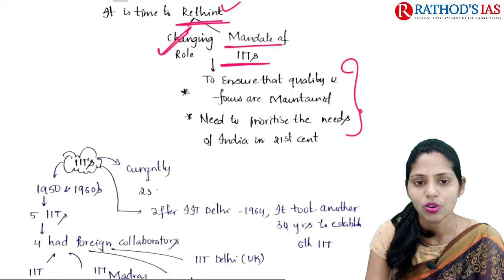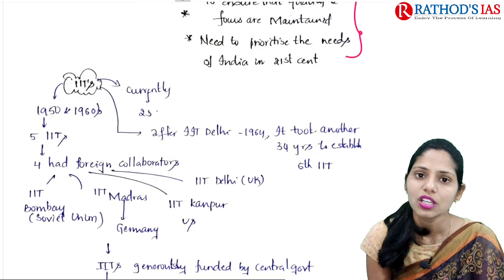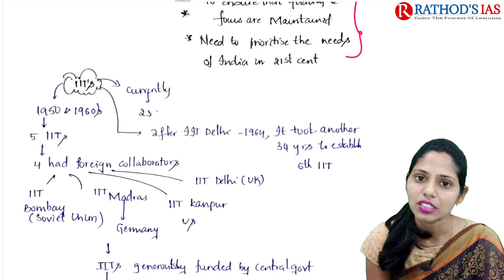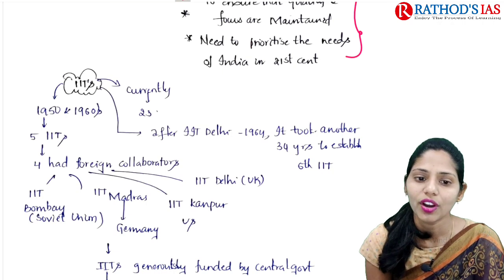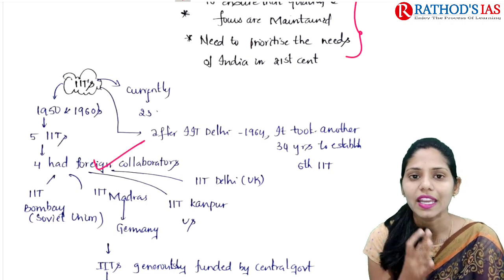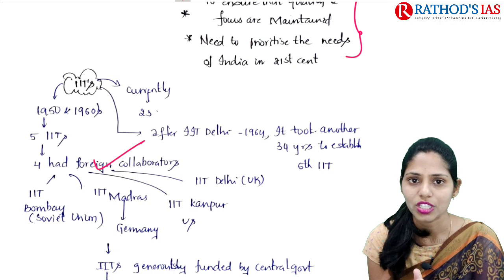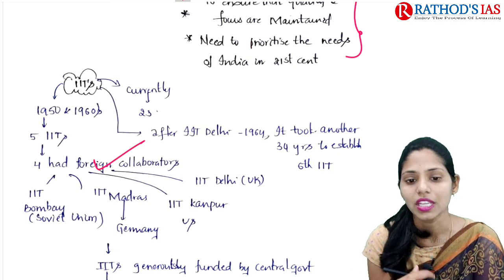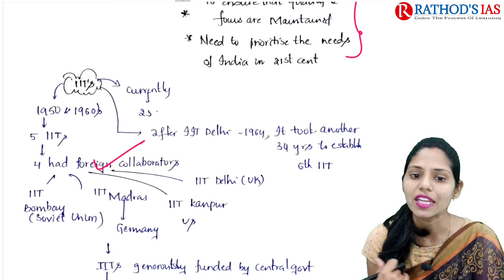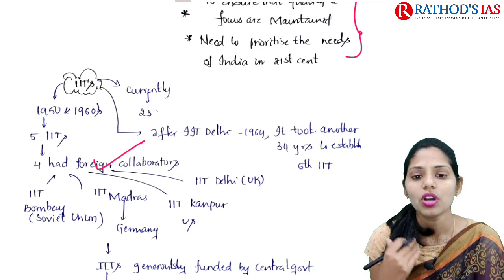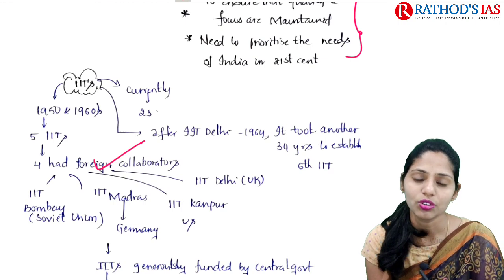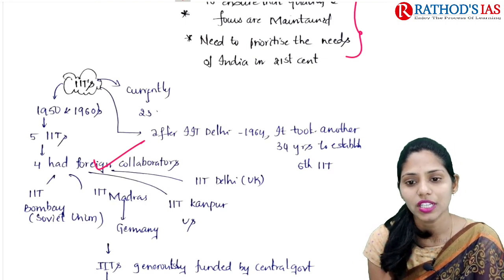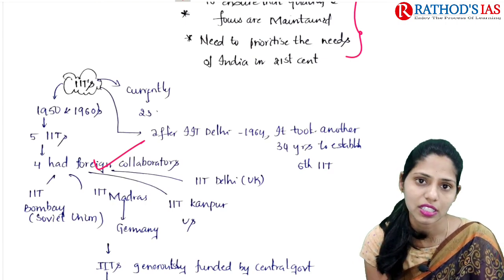Earlier, in the 1950s to 1960s, we had just 5 IITs, and 4 had mainly foreign collaborations. For example, IIT Bombay collaborated with the Soviet Union, IIT Madras with Germany, IIT Kanpur with the US, and IIT Delhi with the UK. After IIT Delhi was established in 1964, it took about 34 years to establish the 6th IIT center.